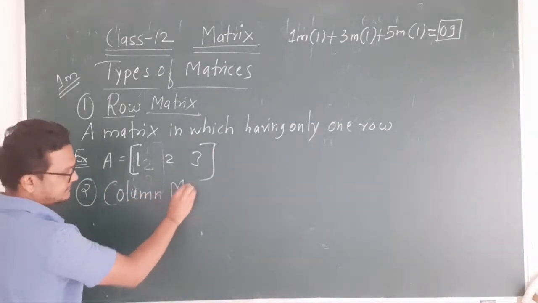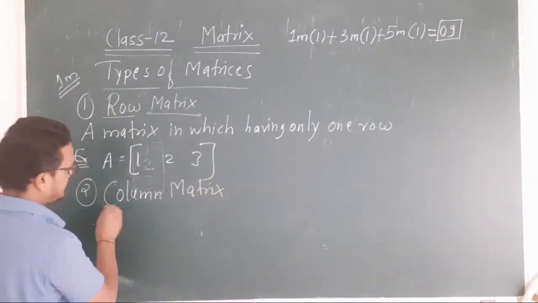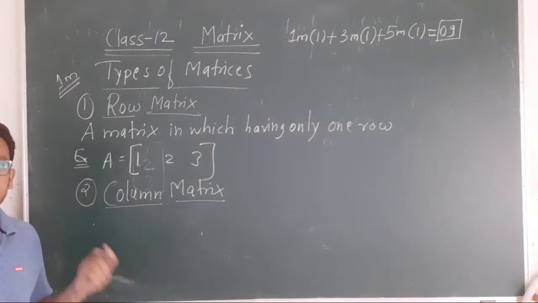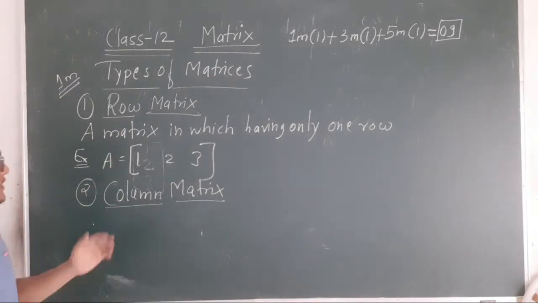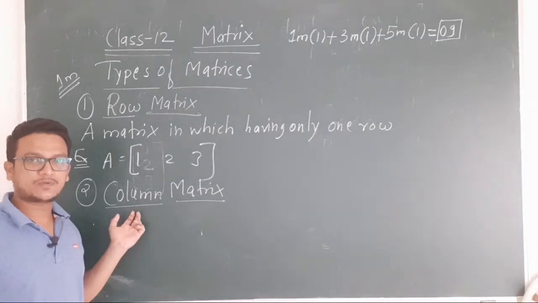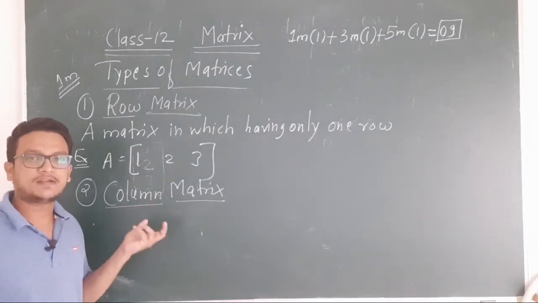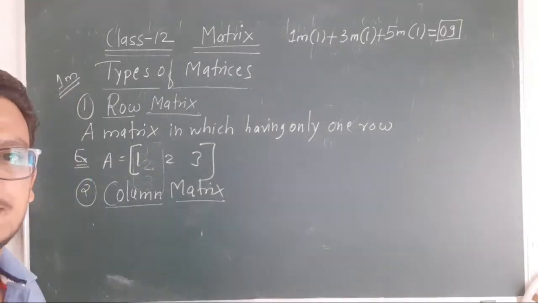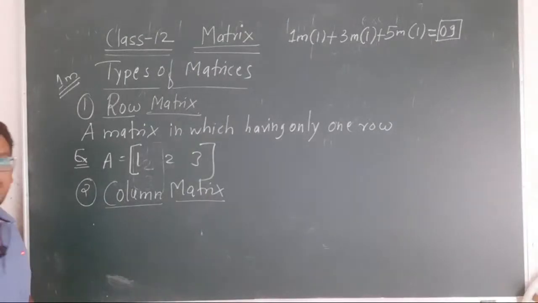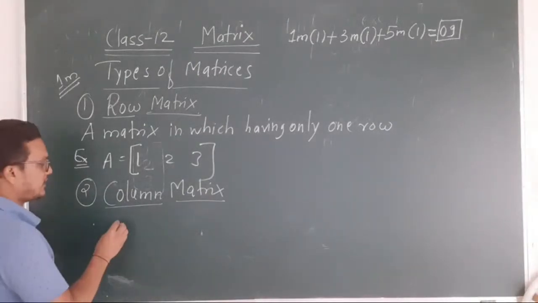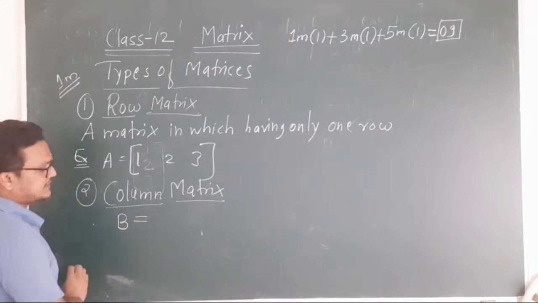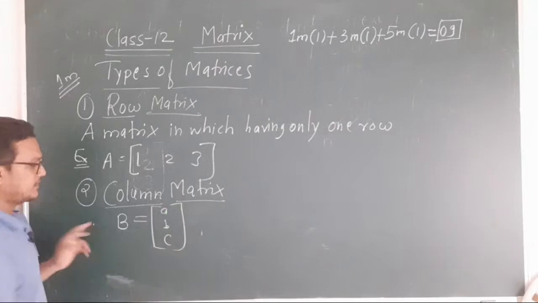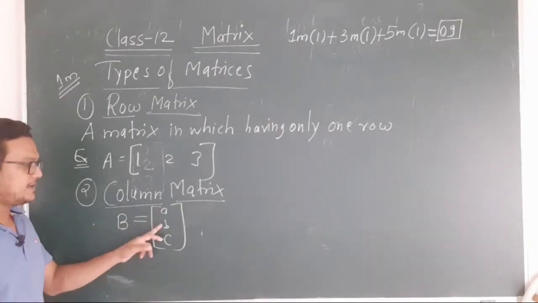Column matrix. I think you can define this now. Row matrix means a matrix which contains only one row. Then what is meant by column matrix? A matrix which contains only one column, that matrix is called a column matrix. For example, let me write matrix B is equal to A B C, as a column.